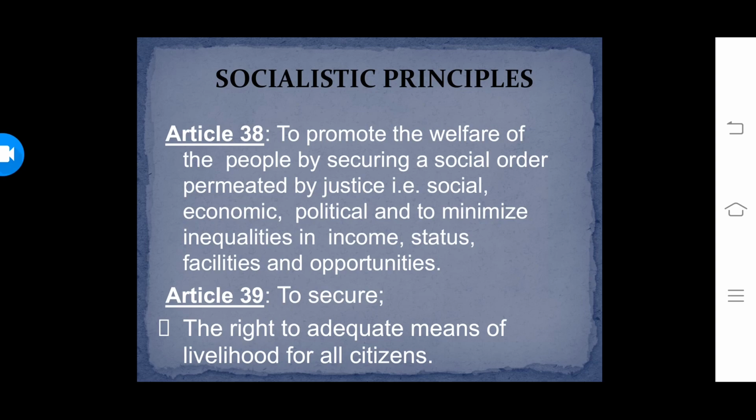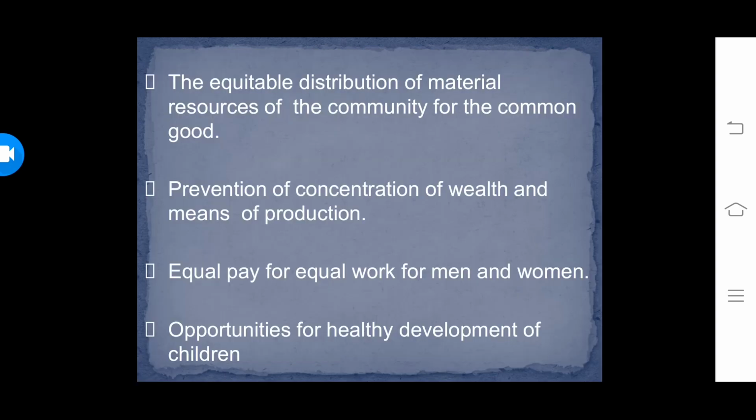principle. Under this category, the state shall try to secure the welfare of the people by securing a social order characterized by justice, all three justice: social, economic and political justice. State shall provide adequate means of livelihood to all citizens, men as well as women. Then they also aim at equal pay for equal work. No discrimination should be made on the grounds of gender. Gender equality has to be there.